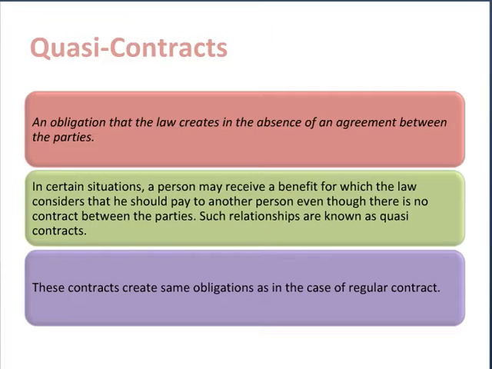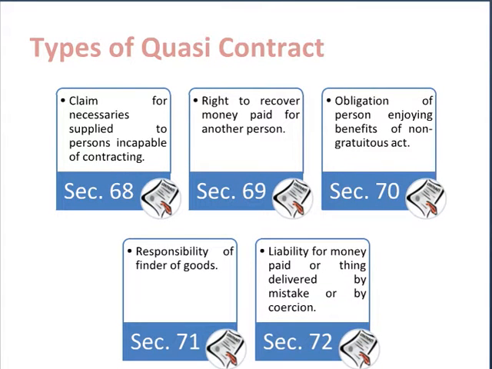So we may call a quasi contract a contract created by law in absence of an agreement between the parties. The law considers 5 such situations as quasi contract, where the law creates a contract between the parties. These are 5 different sections which we will be analyzing in detail in subsequent slides.